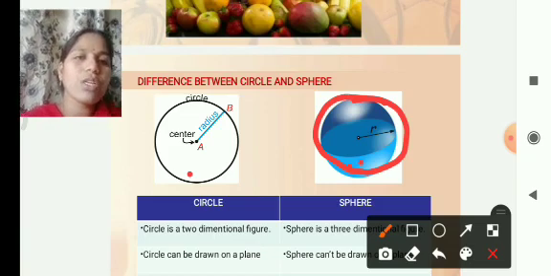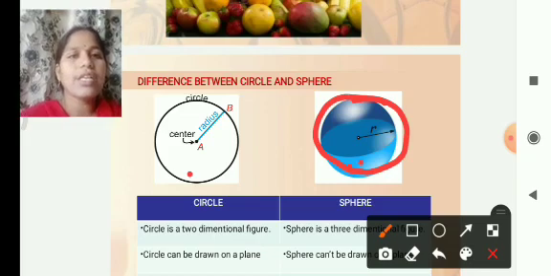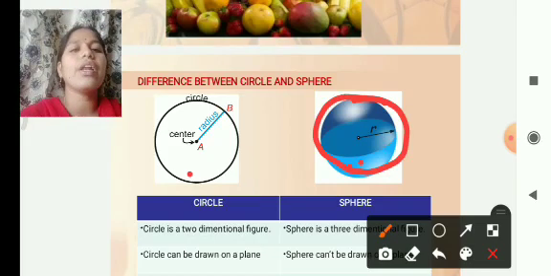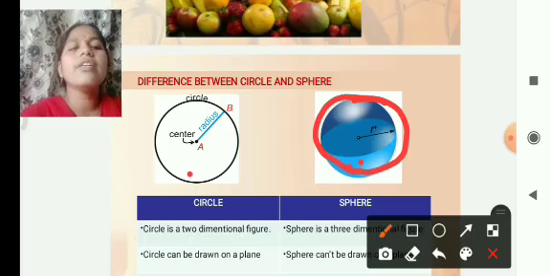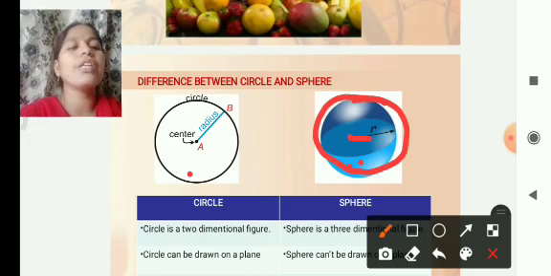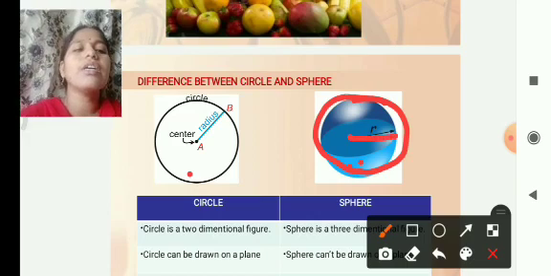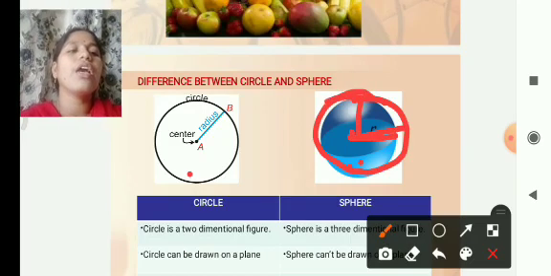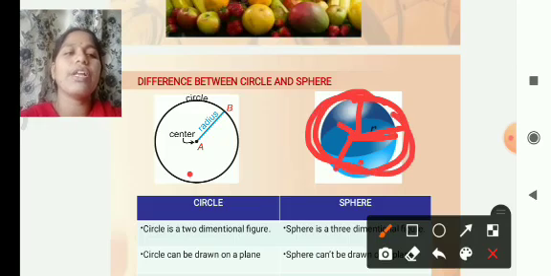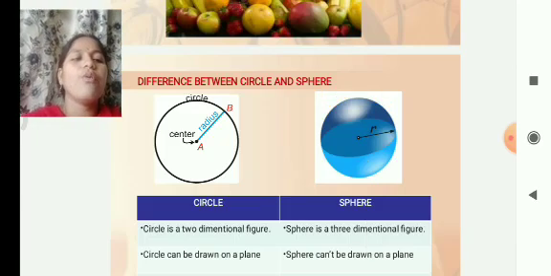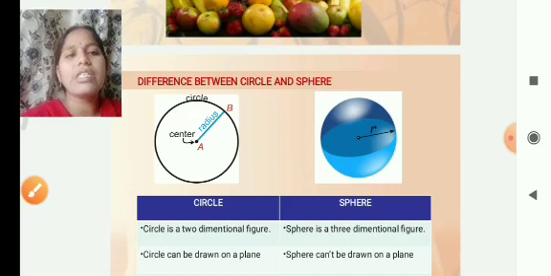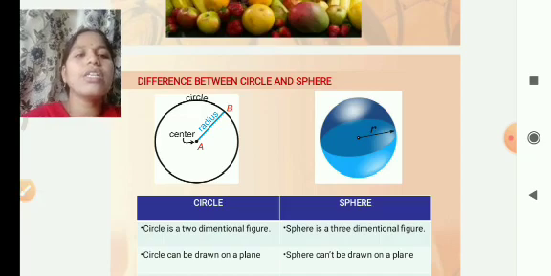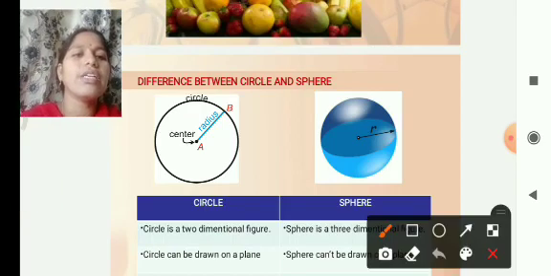The locus of a point which is at a particular distance from a fixed point in three dimensions is called a sphere. This fixed point is called the center of the sphere. The distance from the fixed point to any point on the sphere is called the radius of the sphere.